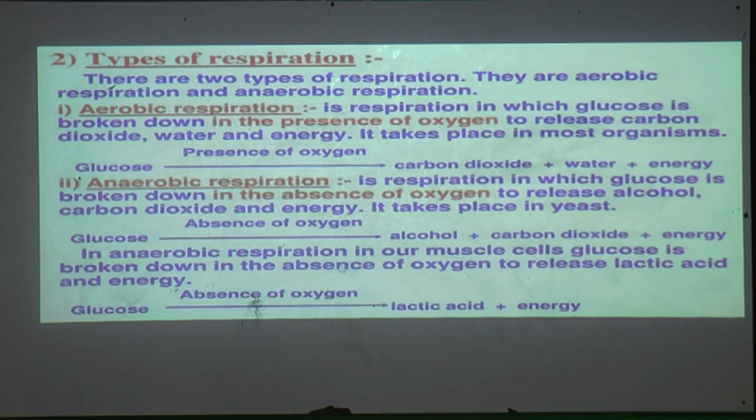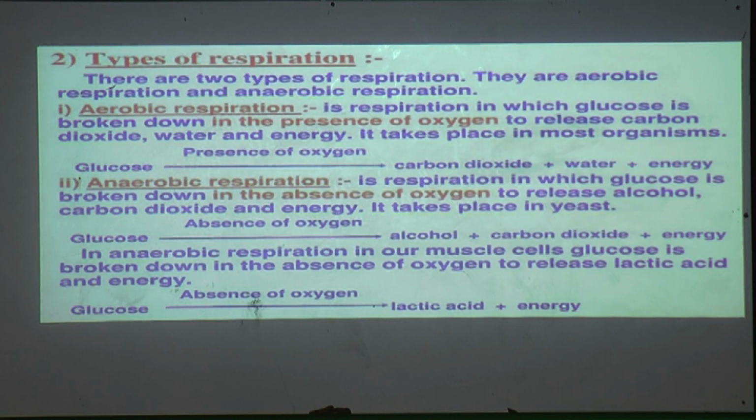But in anaerobic respiration, whenever glucose, or we can say food, is broken down in the absence of oxygen, no oxygen is needed. Because oxygen is not present, the substances we get are alcohol, carbon dioxide and energy. These are released after the anaerobic respiration process.